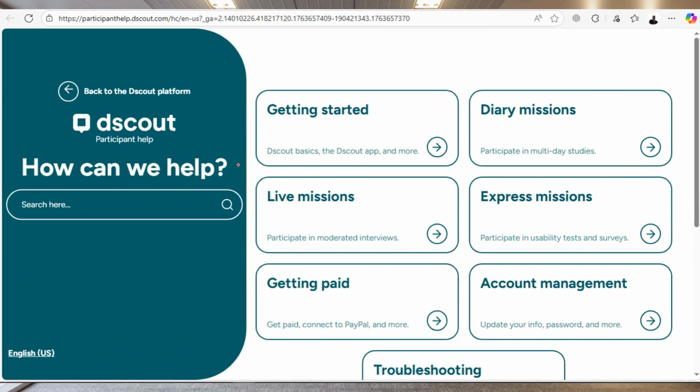And for more questions, you can come here to the help section. You can search for whatever question that you have, or you can actually read the information under this title right here, live missions participate. If you press this arrow, of course, you'll see more information about this.